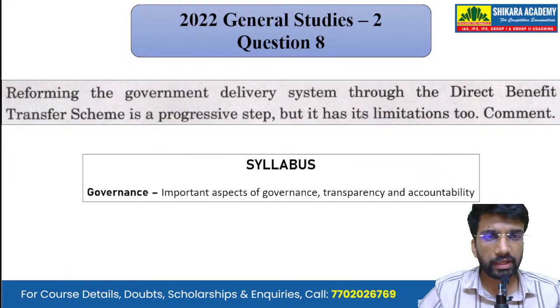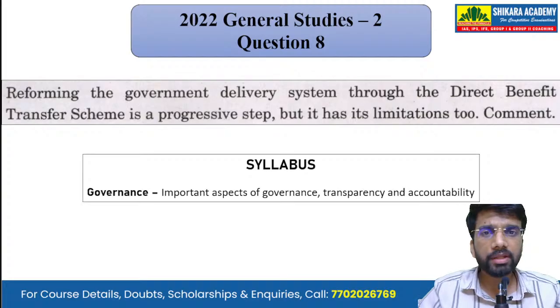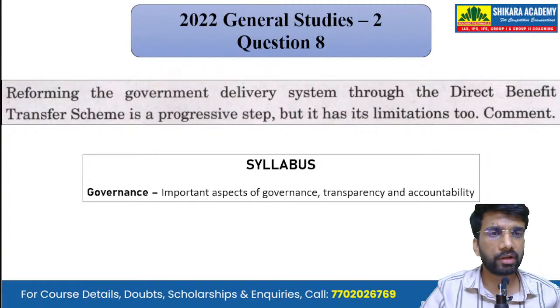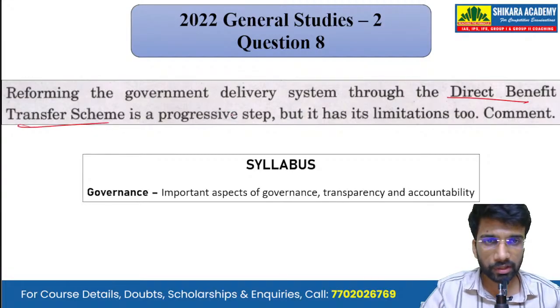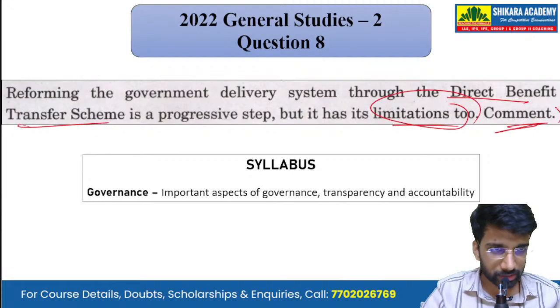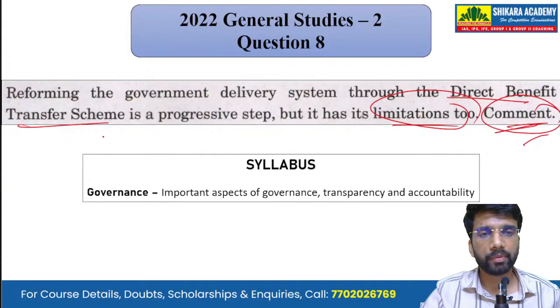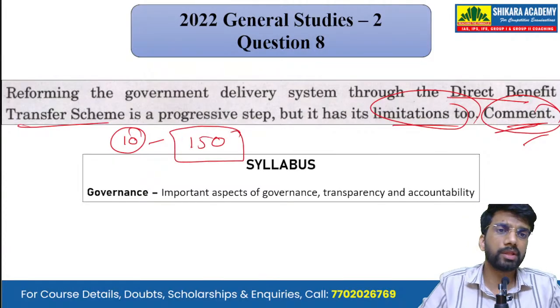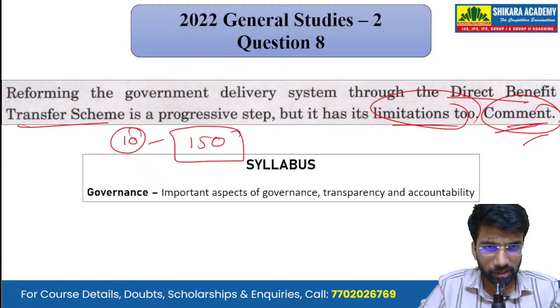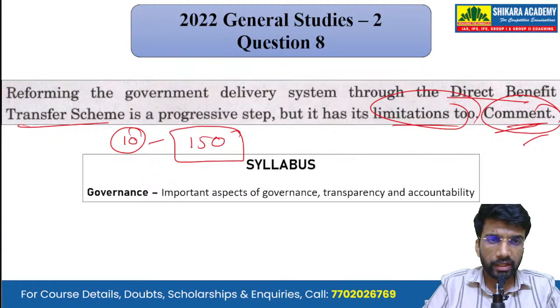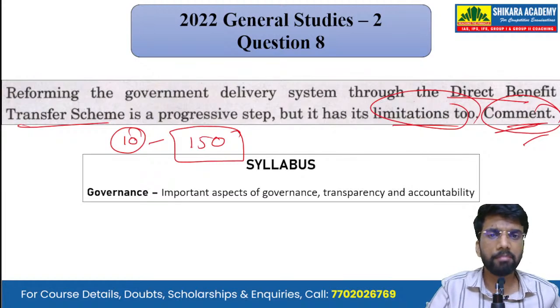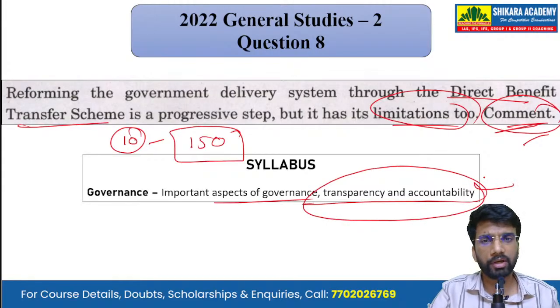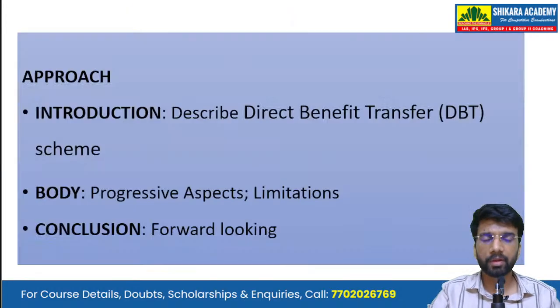Now, moving on to the next question, that is question number 8. Reforming the government delivery system through the direct benefit transfer scheme is a progressive step, but it has limitations. Comment. So, another question of 10 marks that we have to answer in 150 words. Now, this is a question on the direct benefit transfer scheme. Mapping it with the syllabus, it has been asked on the subject of governance, and the topic is important aspects of governance, transparency, and accountability. And the core question is on the DBT scheme.